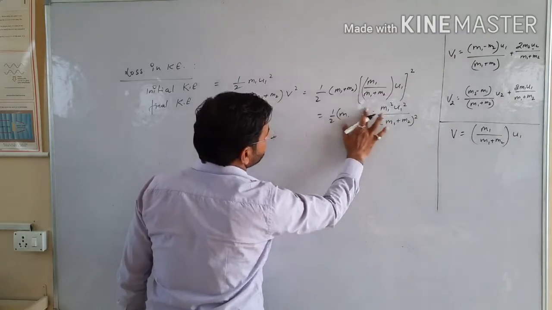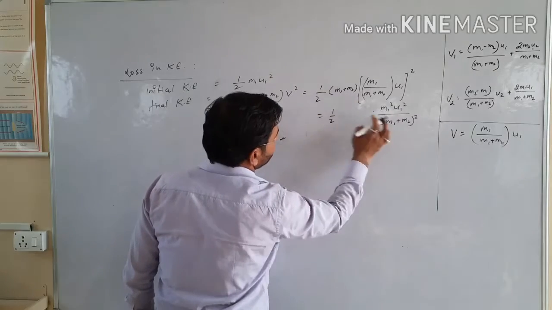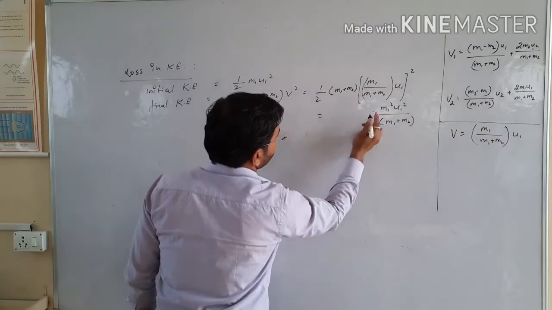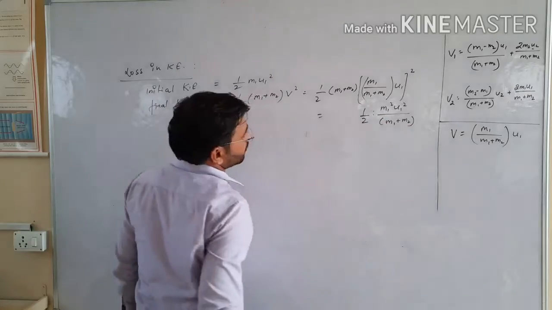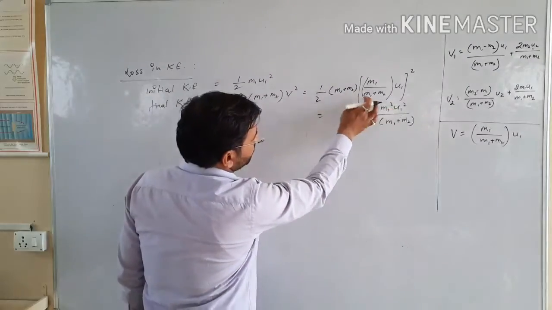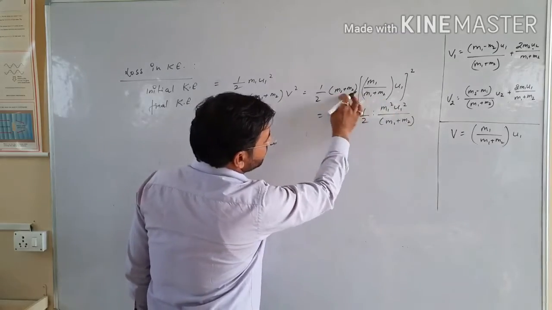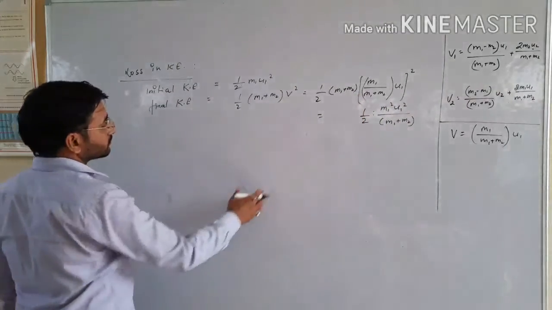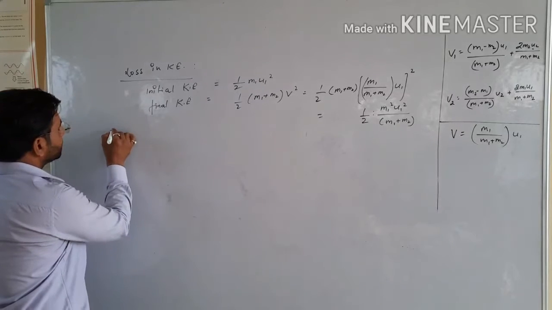I will cancel out one part of m1 plus m2 here, so the formula will be half m1 u1 square over m1 plus m2. This is our final kinetic energy.